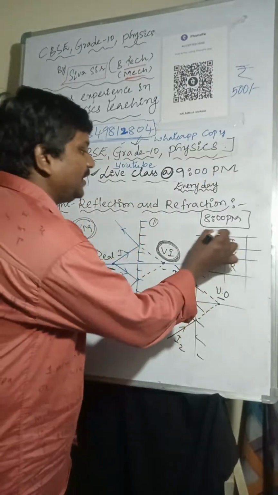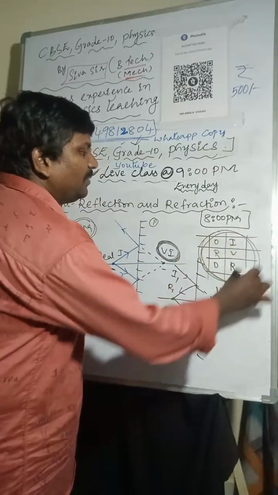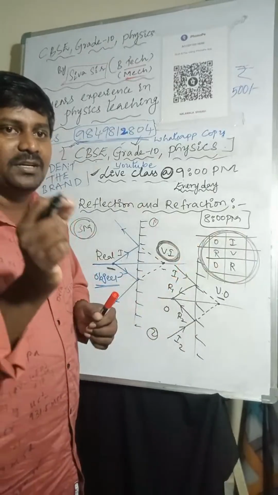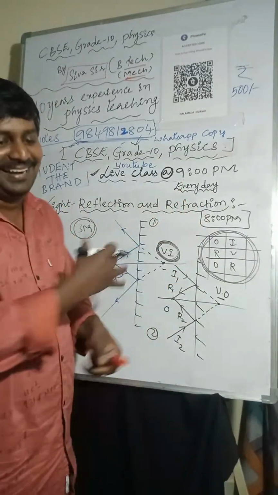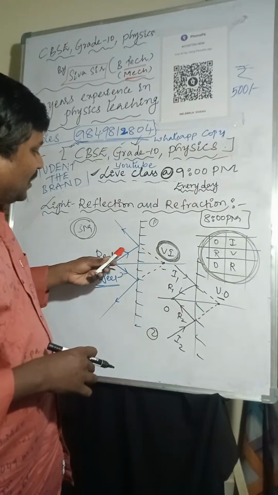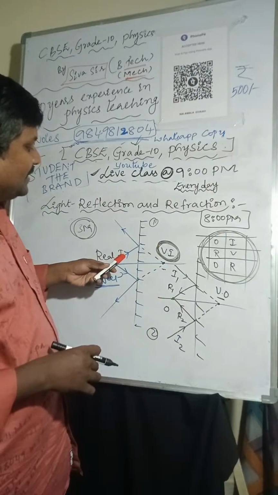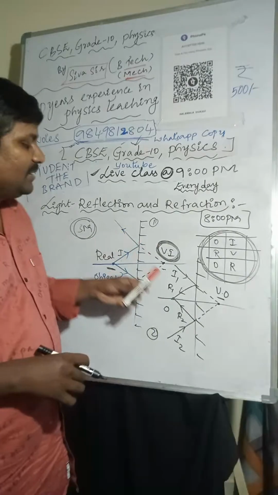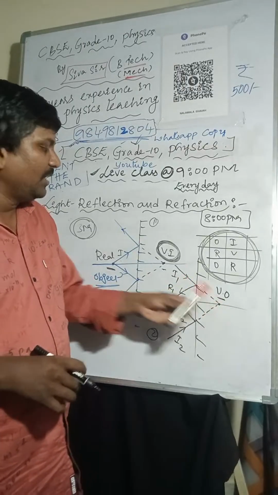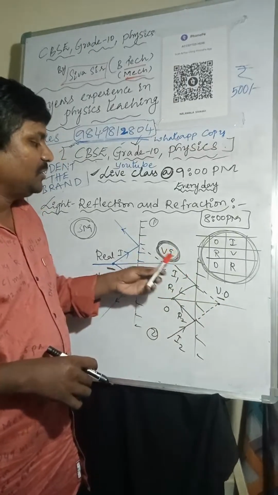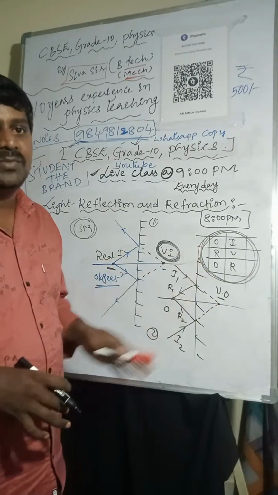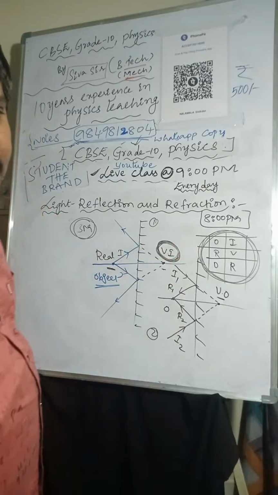So this table is very important. The table is very simple, but the concept is very big. Here it is the same thing with reflected light. These are the incident rays and these are the reflected light rays. Here the reflected light rays are directly meeting. Here extended incident rays are meeting. Dotted lines meeting means virtual. Real light rays mean real object. I hope it is very clear, because this is a very, very important concept.